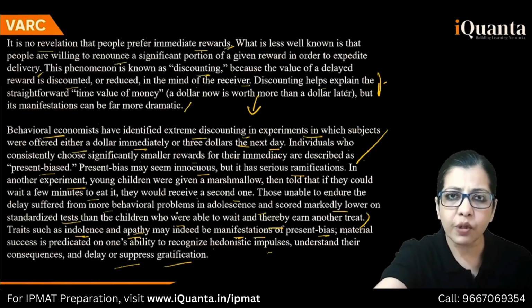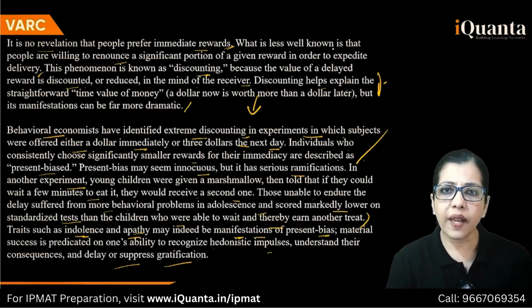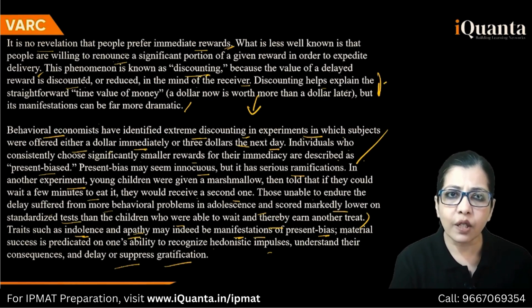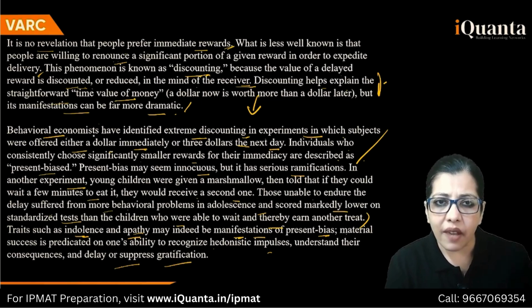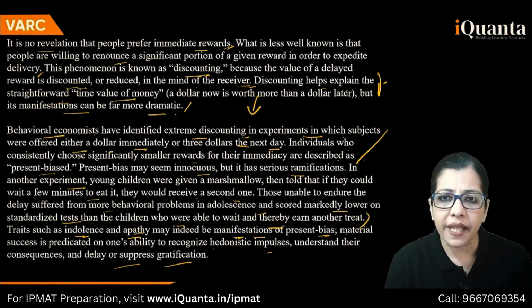I need to go back and prove this, right? What is less well known is that people are willing, okay, discounting. Value of delayed reward is discounted. Mind of the receiver. Helps explain the straightforward time value of money, but its manifestations can be far more dramatic. How? So he comes up with behavioral economists and then he gives you the implications, serious ramifications. Do you see here?